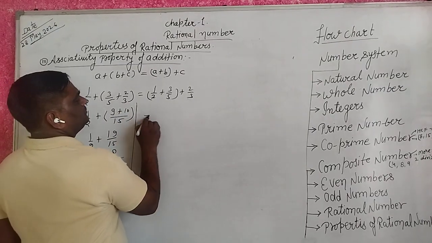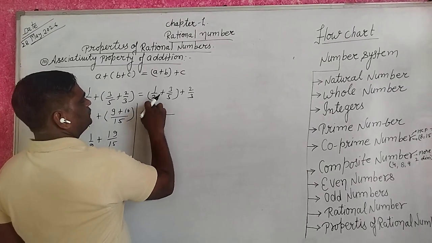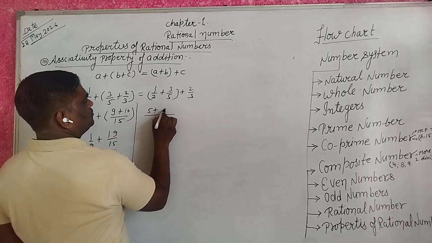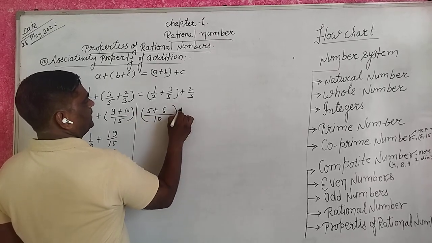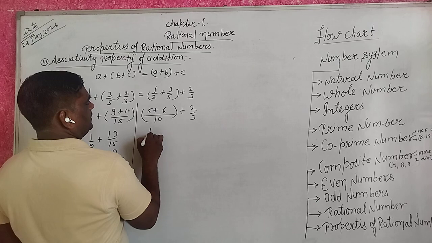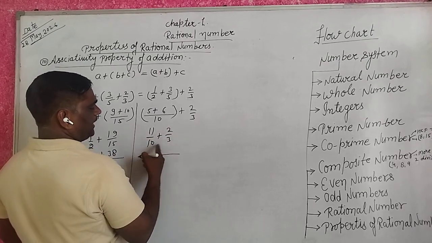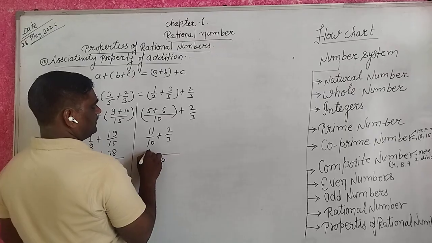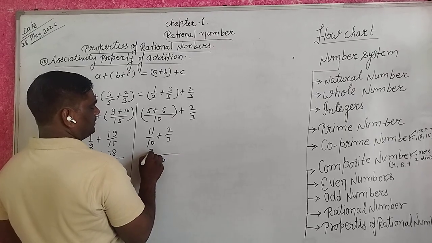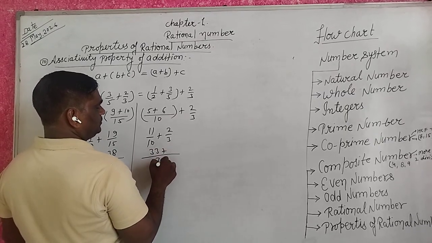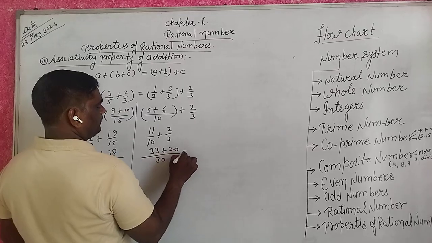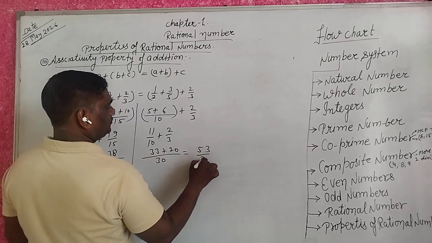Here, 10 is the LCM of 5 and 2: 6 plus 5, 11 upon 10, plus 2 upon 3. Take LCM 30: 33 plus 20, that is 53 upon 30.